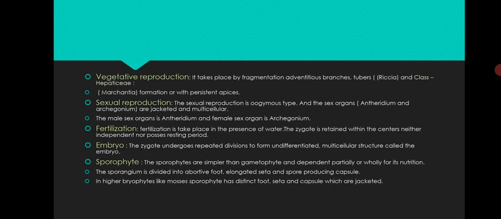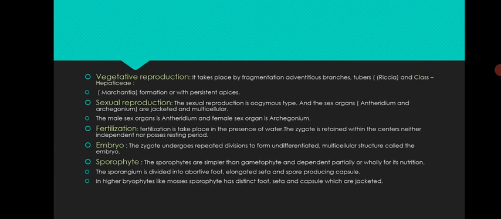Sexual reproduction is of the oogamous type, and the sex organs, antheridium and archegonium, are jacketed and multicellular. The male sex organ is the antheridium and the female sex organ is the archegonium. Fertilization takes place in the presence of water, so water is essential for fertilization. The zygote is retained within the archegonium, neither independent nor possessing a resting period. Embryo: the zygote undergoes repeated division to form an undifferentiated multicellular structure called an embryo.